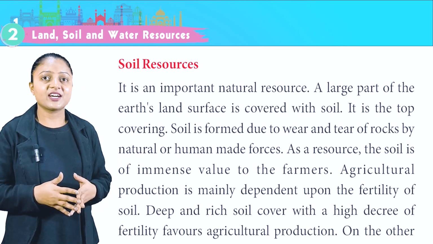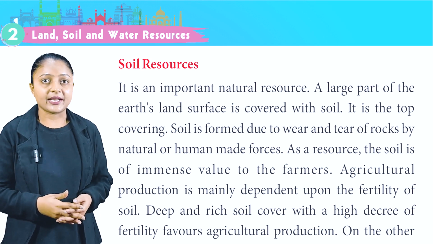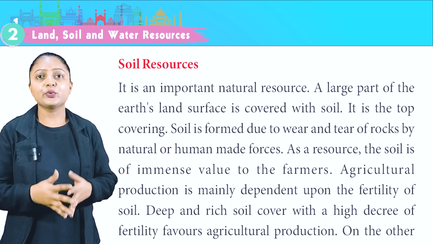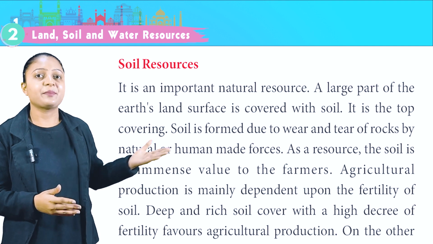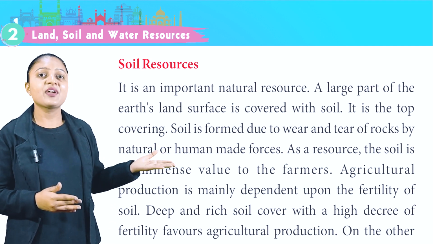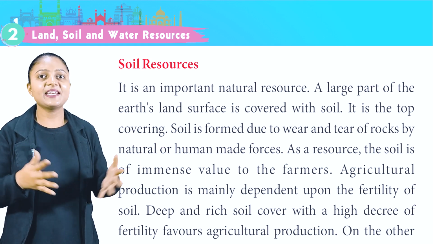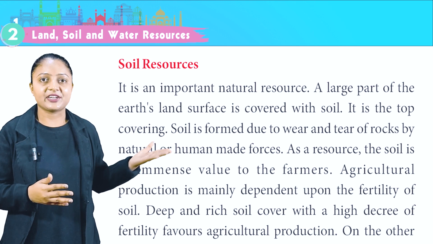A large part of the Earth's land surface is covered with soil. It is the top covering. Soil is formed due to wear and tear of rocks by natural or human-made forces. As a resource, the soil is of immense value to the farmers. Agricultural production is mainly dependent upon the fertility of soil.